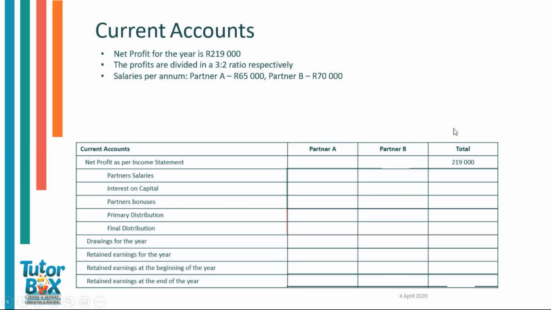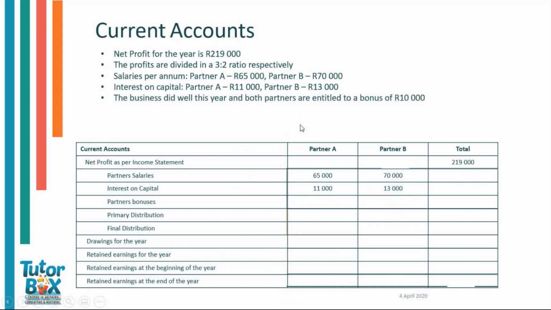Salaries per annum. Partner A salary is 65,000 Rand, and partner B is 70,000 Rand. So under partner A and salaries, we can input 65,000. In partner B, we can input 70,000. Interest on capital. Partner A is equal to 11,000 Rand. Partner B is equal to 13,000 Rand. We'll give the same treatment as salaries per annum, and it will equal 11,000 Rand over here. And partner B, 13,000 Rand on the interest on capital.